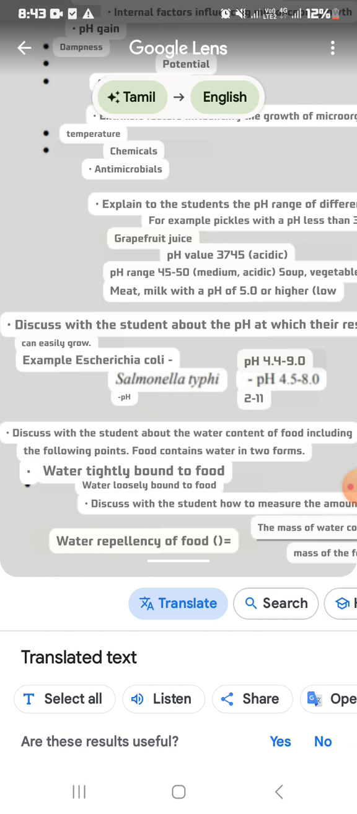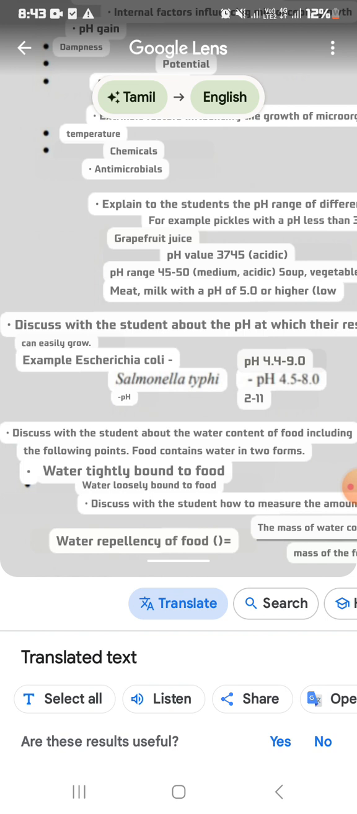So when we take a cake, we couldn't see any water when we bite it, or when we break it into two pieces. So that is water tightly bound to food. The next one is water loosely bound to food. When we take a mango, we can see the water which has been loosely bound to the food.